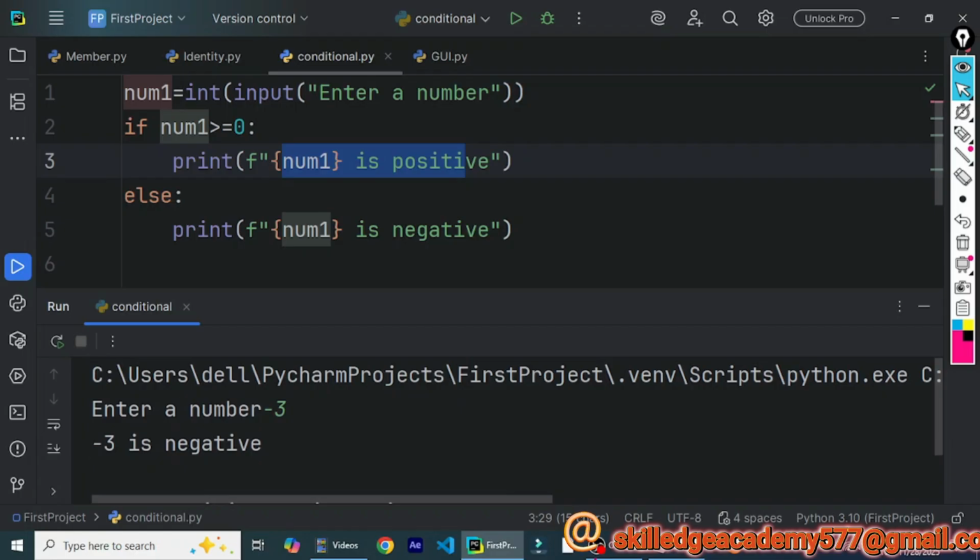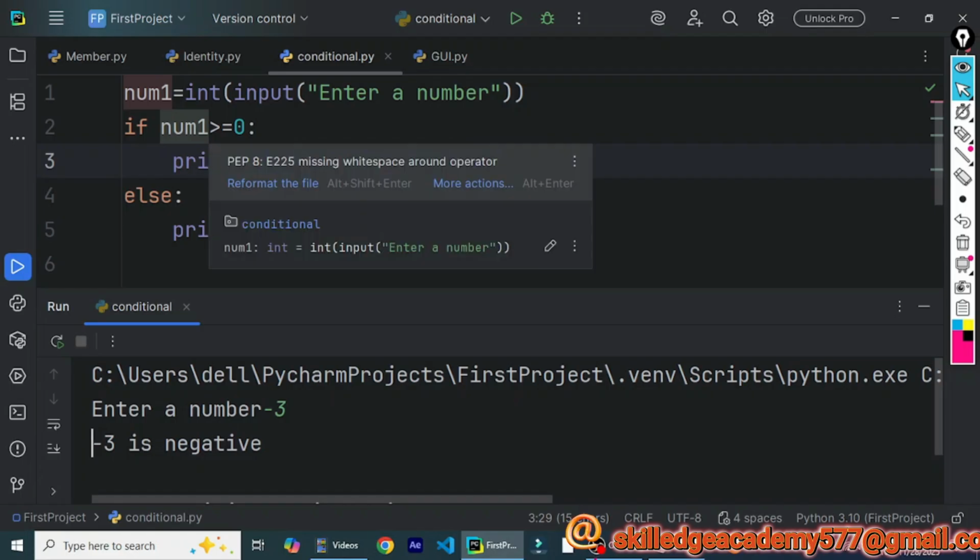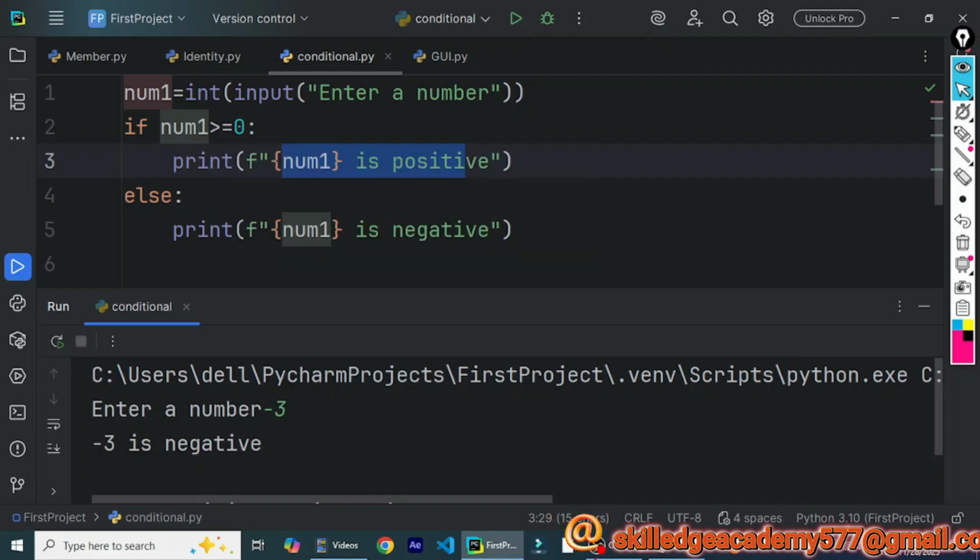Say we have to check whether a number is an even number or an odd number. What's an even number? An even number is a number which is completely divisible by 2. What does the modulus operator do? If I divide two numbers, say num1 divided by num2, and if we apply the modulus operator, it gives the remainder.